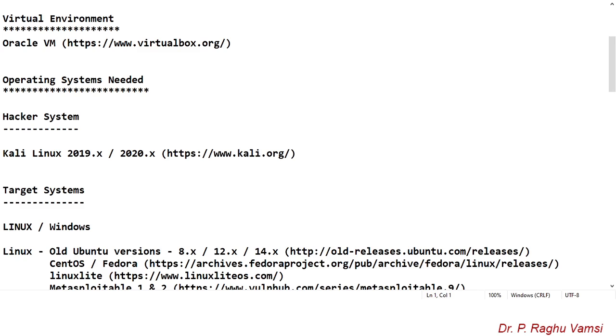The objectives of this video are as follows. In the previous video I presented how to install VirtualBox and how to install Kali Linux in it. In this video I am going to show you various networking features that are supported by VirtualBox. The second objective is to understand and implement internet traffic sharing. Next is to understand and implement port forwarding.